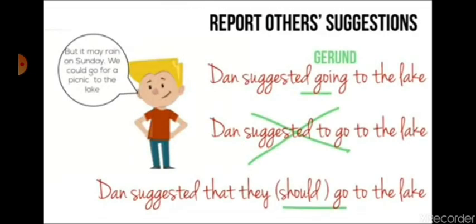So how to report other people's suggestions? What is Dan saying? We could go for a picnic to the lake. So Dan suggested going to the lake or going for a picnic to the lake. So we use the gerund after the verb suggest, and we never use the to infinitive after suggest. So you cannot say Dan suggested to go to the lake. It's wrong. Another variant is to use the modal verb should or bare infinitive without to. For example, Dan suggested that they should go to the lake. Or Dan suggested that they go to the lake.